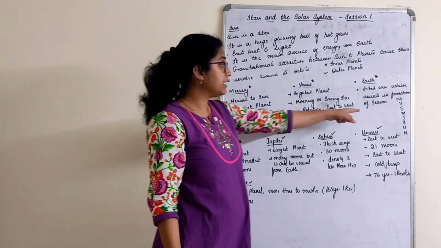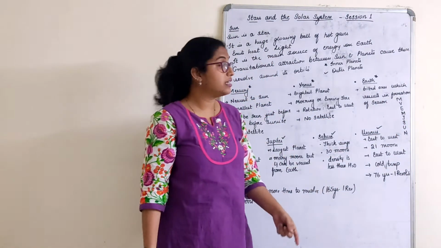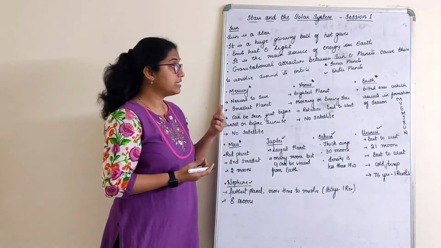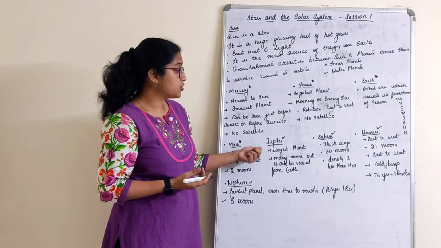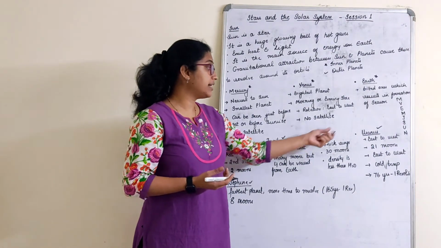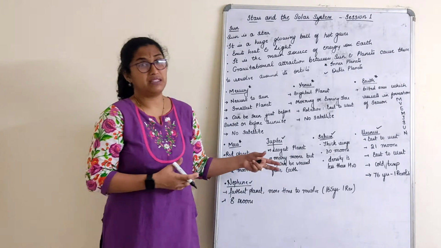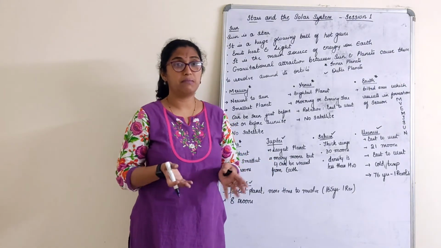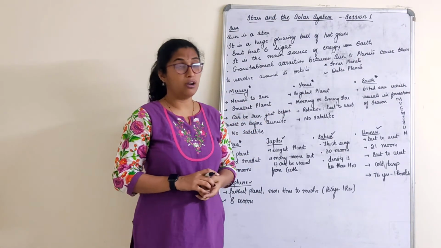M stands for Mercury, V for Venus, E for Earth, M for Mars, J for Jupiter, S for Saturn, U for Uranus, and N for Neptune. This is one basic mnemonic which we remember. If you have something new, you can make one and remember the planets in order.